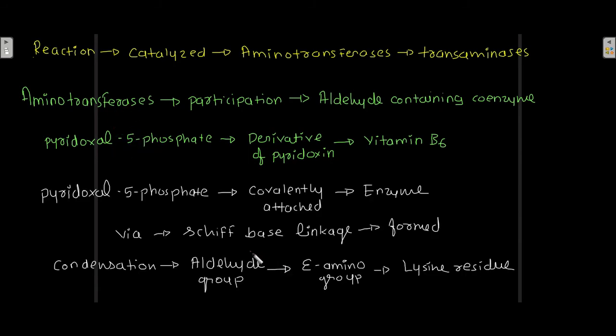Now this pyridoxal 5-phosphate, whose participation is required for the activity of aminotransferases, is covalently attached with this enzyme.